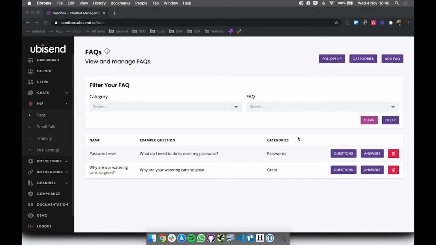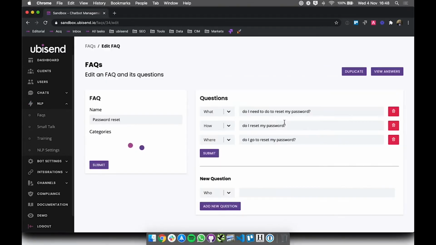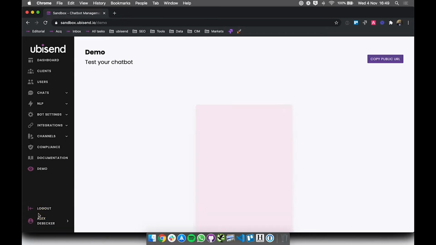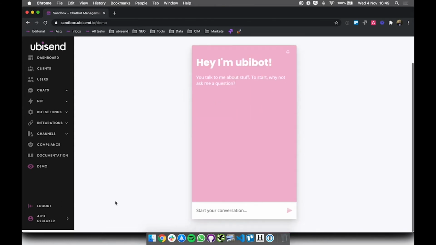In this instance, my chatbot only has 2 FAQs, one of them around resetting passwords. As you can see, it was only trained to around 3 utterances. So let's try and come up with a brand new way of asking the question. If I go into the demo, I can try a few ways of asking the same question.